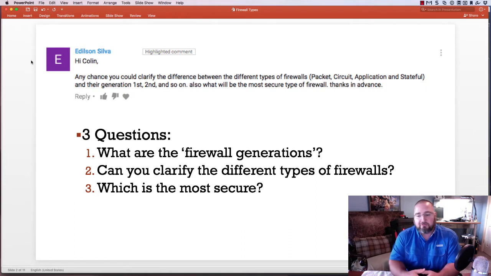And we call these things first generation, second generation, third generation firewalls just to help illustrate the chronology of how firewalls developed. I don't really foresee you ever sitting in a meeting going, oh, we really need a first generation firewall in this circumstance and a third generation firewall over here. No, nobody talks like that. At least nobody I've ever encountered talks like that.